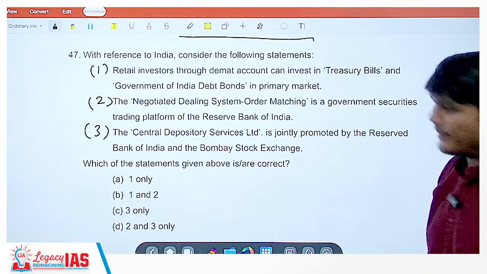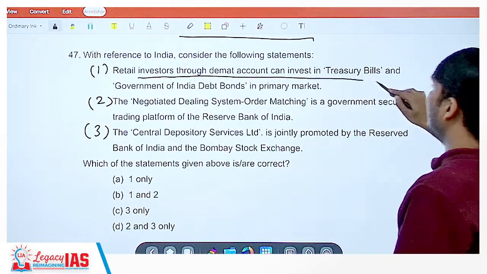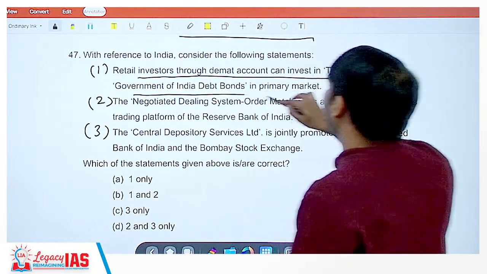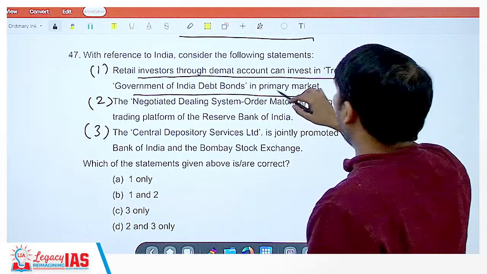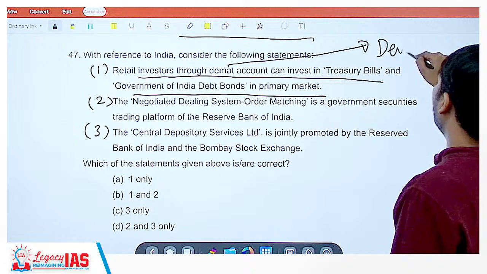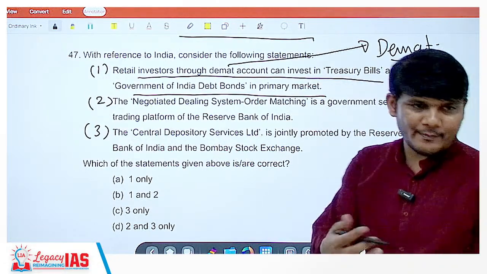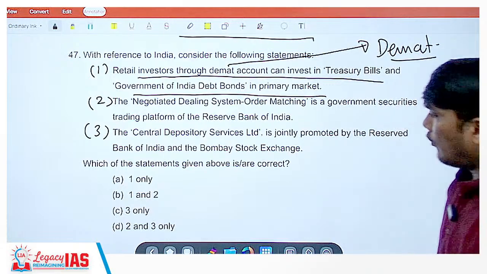Now, with reference to India, consider the following statements. I think we are on 47. Retail investors through demat account can invest in treasury bills and government of India debt bonds. Yes. Have you guys ever opened any demat account? Through demat account, you can invest in these things. You can open your demat account from your bank also directly. So, 1 is correct.